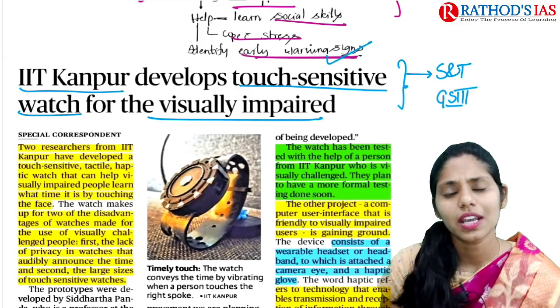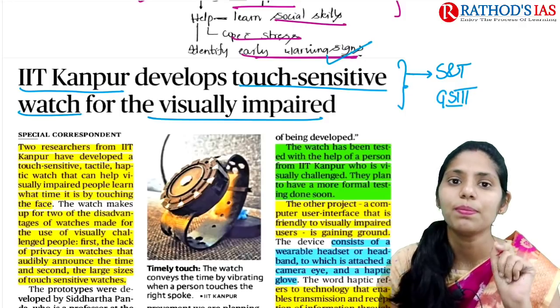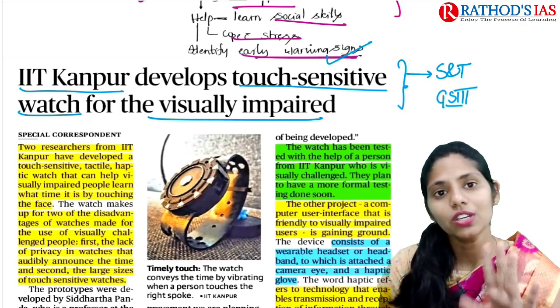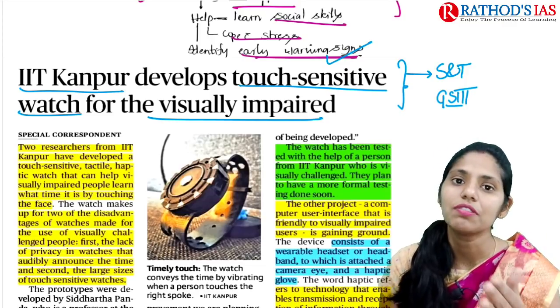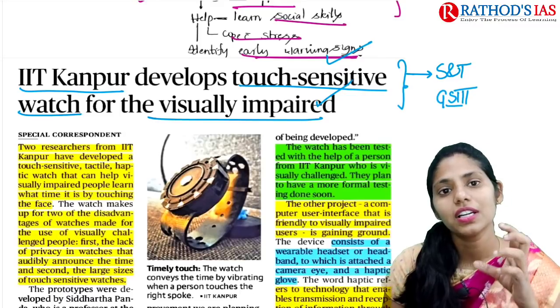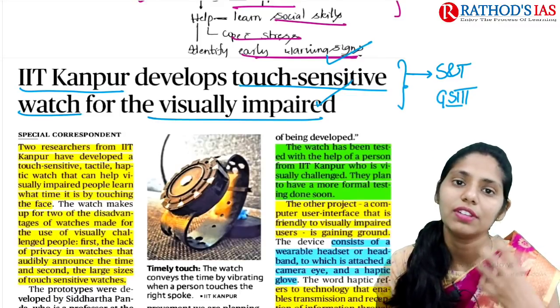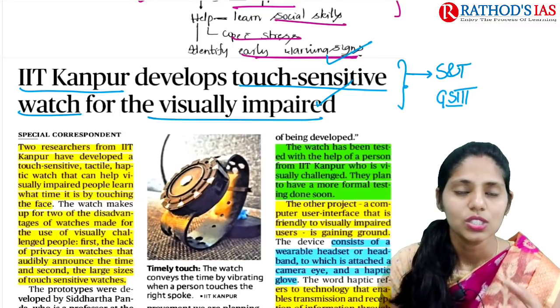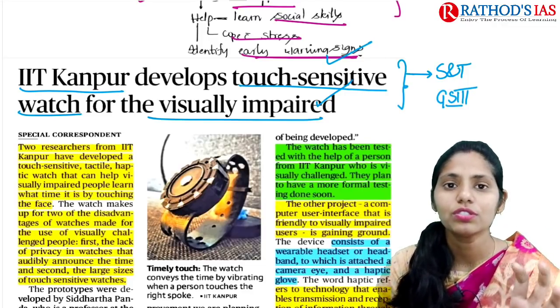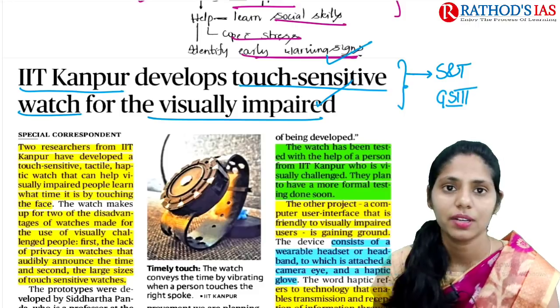And you can use this type of article as a case study, that is, the importance of science and technology in our daily life. So we can use science and technology for differently abled persons, or we can say some handicapped people, and it will be very useful to make them empowered, okay?